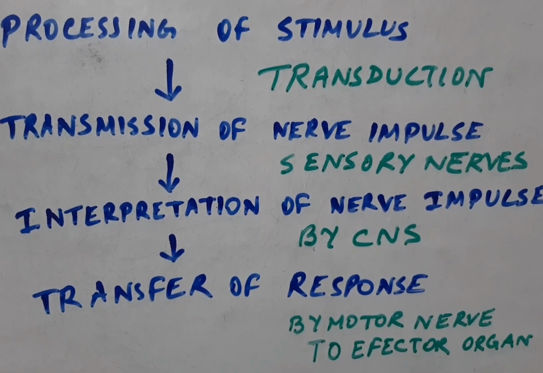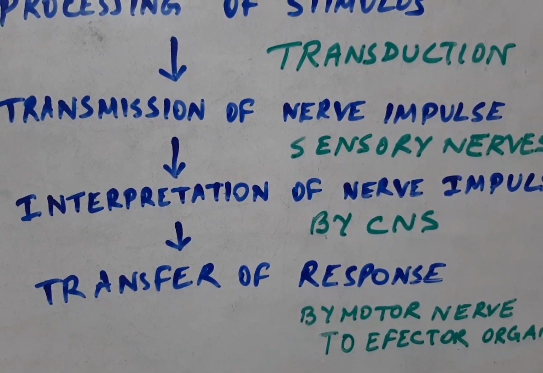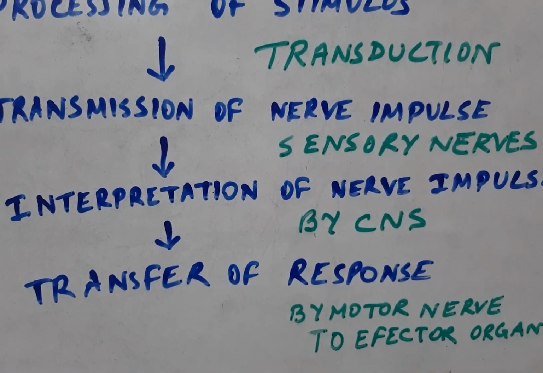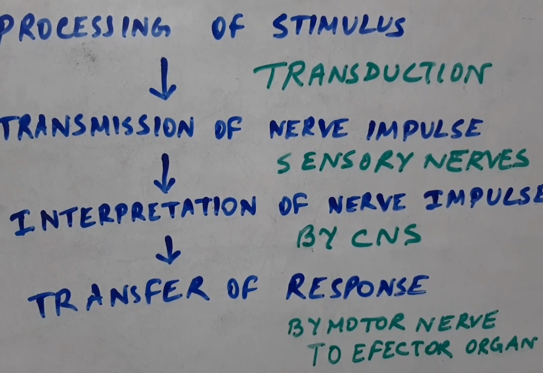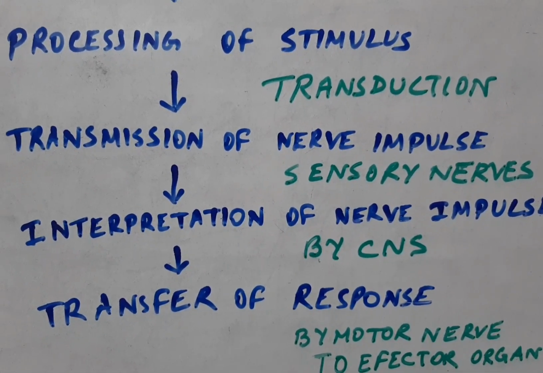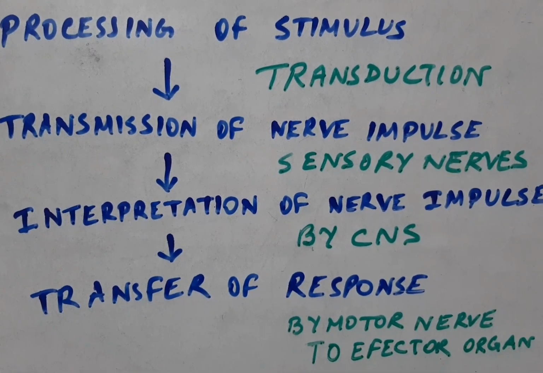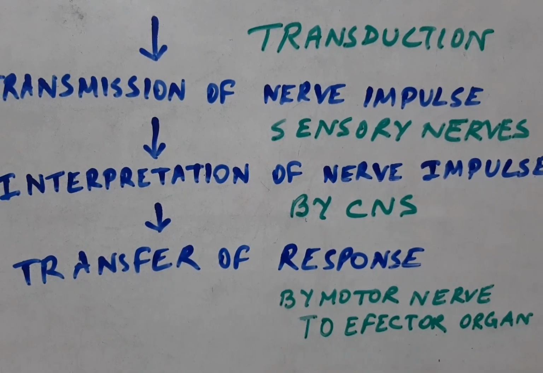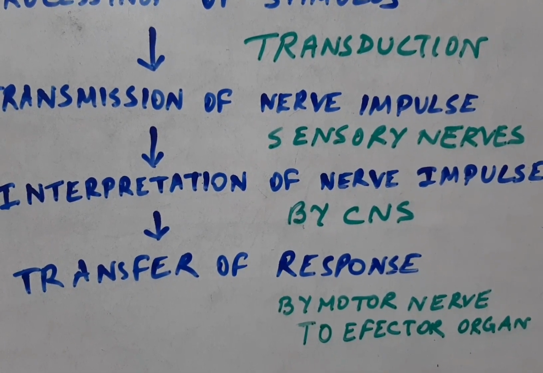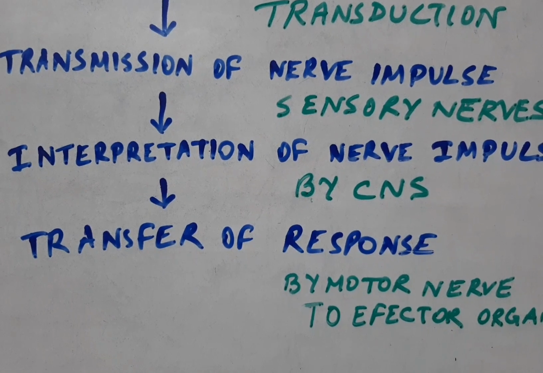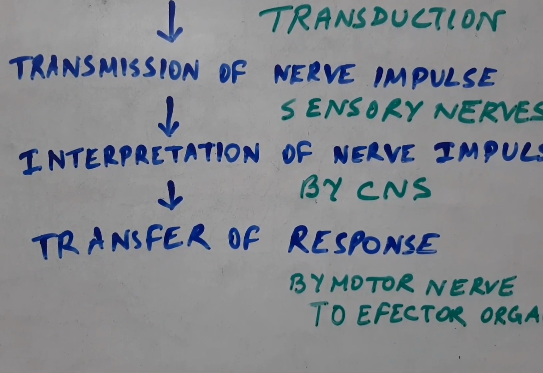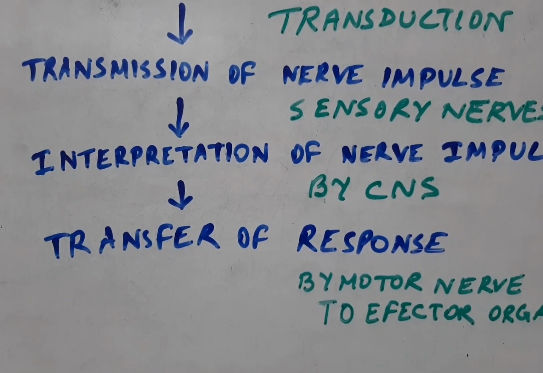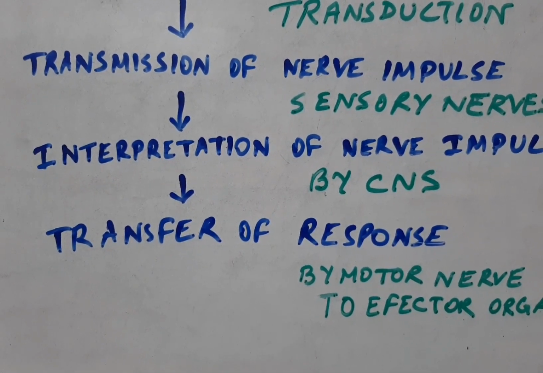Now the nerve impulse is interpreted by the CNS, that is the central nervous system. The central nervous system is composed of brain and spinal cord. Here the stimulus that is converted into the nerve impulse is interpreted by the CNS, and thereafter comes the transfer of the response. The interpreted nerve impulse is transferred from the CNS, that is brain and spinal cord, to the effector organ by motor nerve.